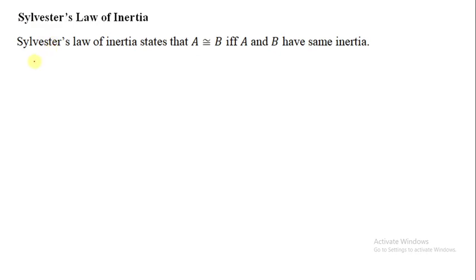Now, Sylvester's law of inertia. By using Sylvester's law of inertia, you can decide congruent matrices. This statement says that A is congruent to B if and only if A and B have the same inertia. If A and B have the same inertia, you can say they are congruent. Same inertia does not mean same eigenvalues. They have the same number of positive eigenvalues, negative eigenvalues, and zero eigenvalues.